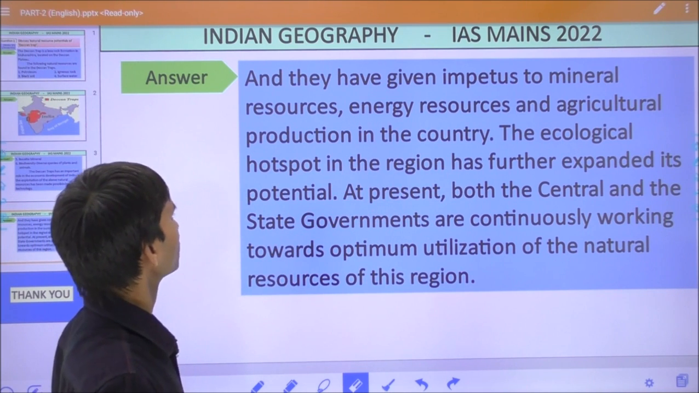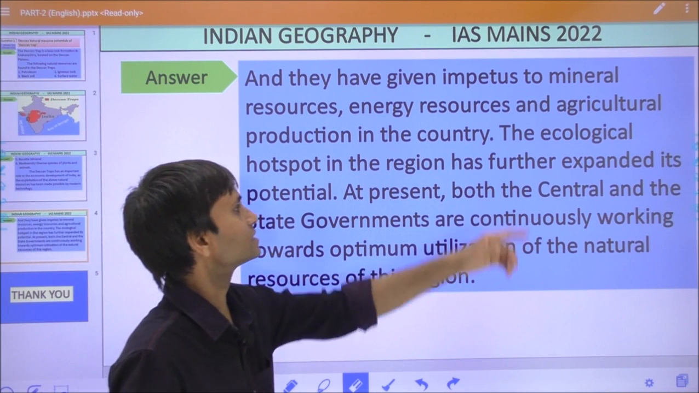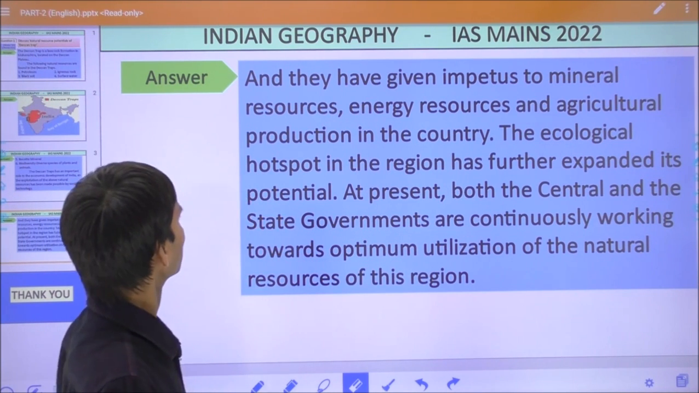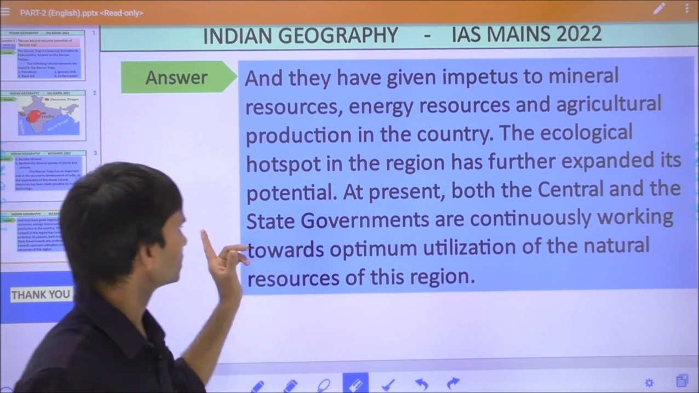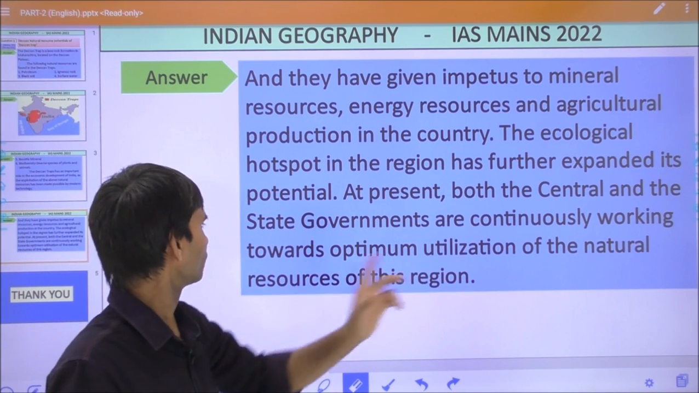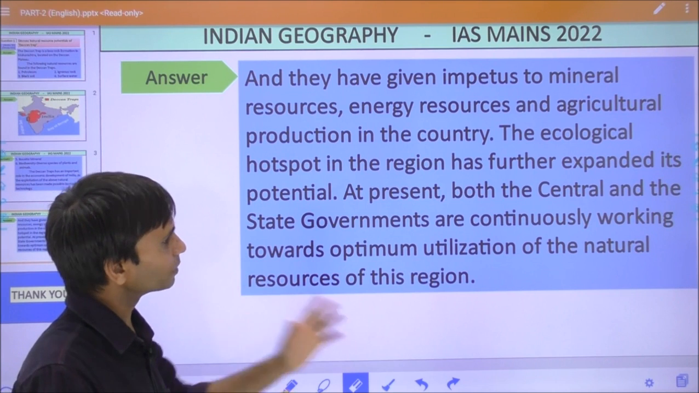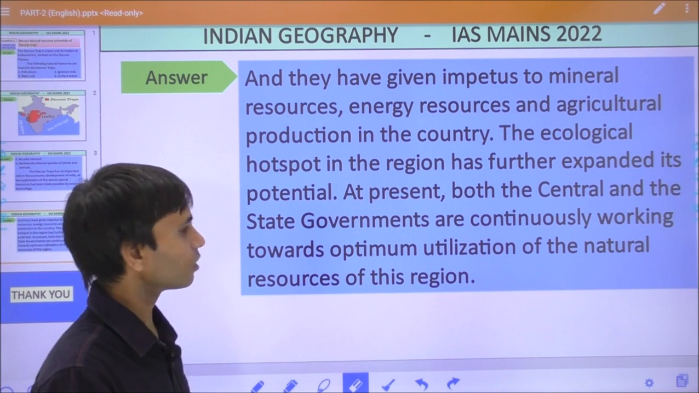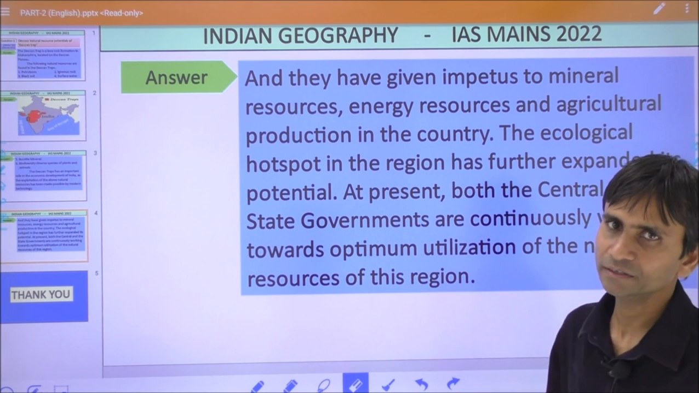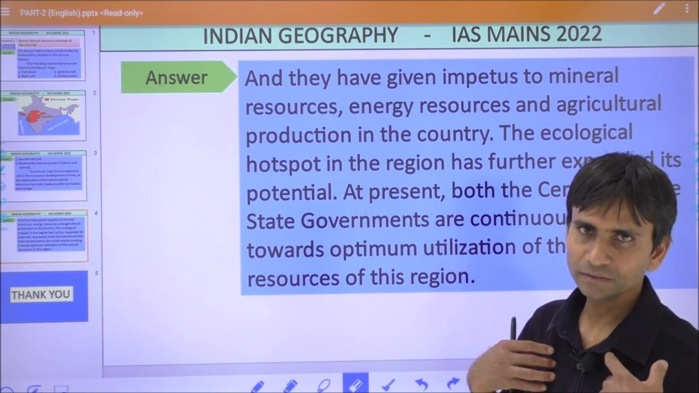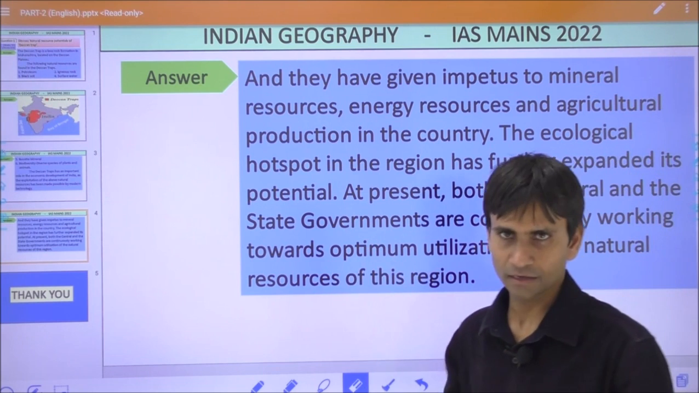The ecological hotspot in the region has further expanded its potential. At present, both the central and the state governments are continuously working towards optimum utilization of the natural resources of this region. So this is the answer of that student, and in my opinion it is a poor answer.